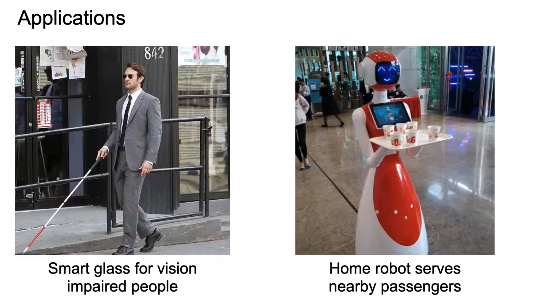This task is very relevant to many real-world applications, such as smart glass for guiding vision-impaired people or home robots which provide service to the nearby passengers. They both need to understand and predict people's future movement before planning the next action.